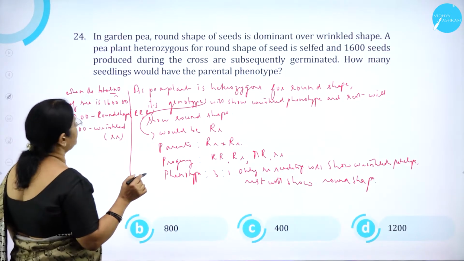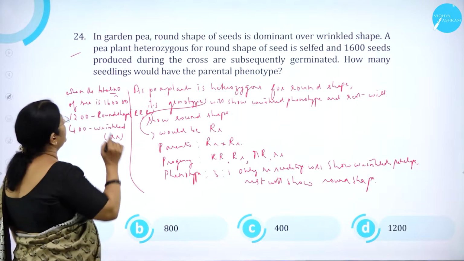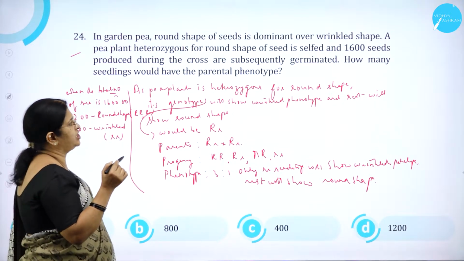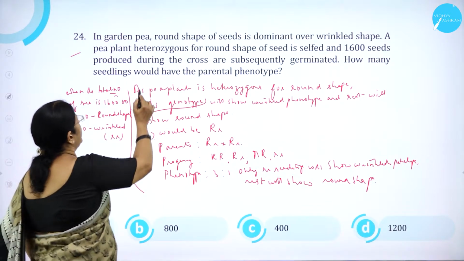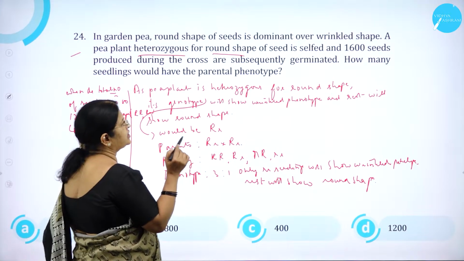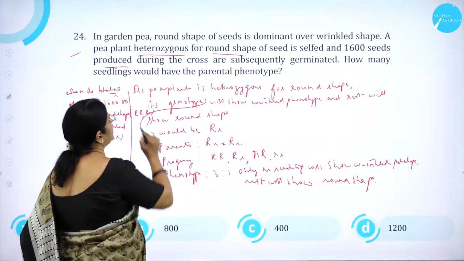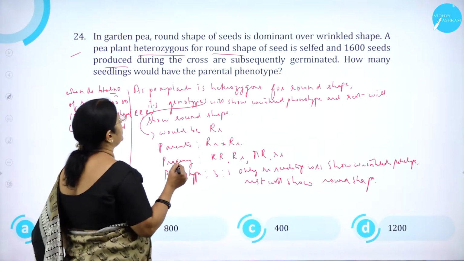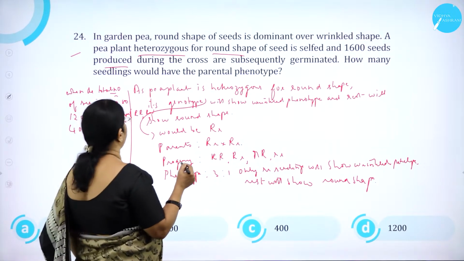Moving on to question number 24. In garden pea, round shape of seeds is dominant over wrinkled shape. A pea plant heterozygous for round shape of seed is selfed, and 1600 seeds produced during the cross are subsequently germinated. How many seedlings would have the parental phenotype?